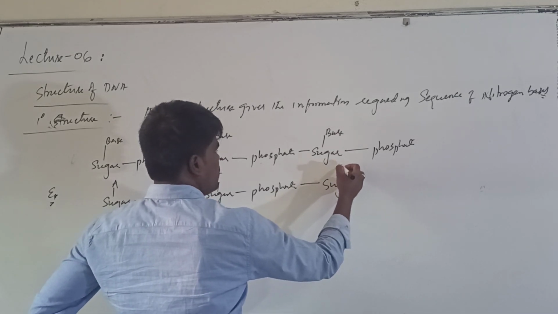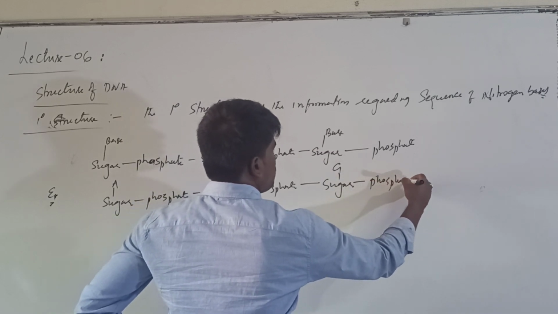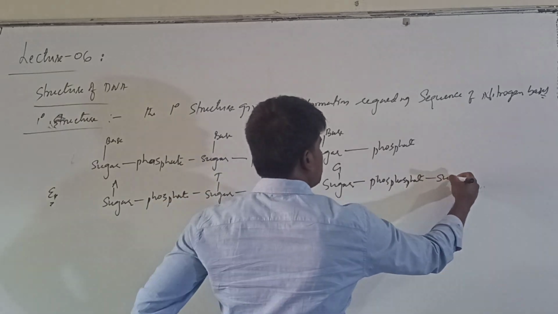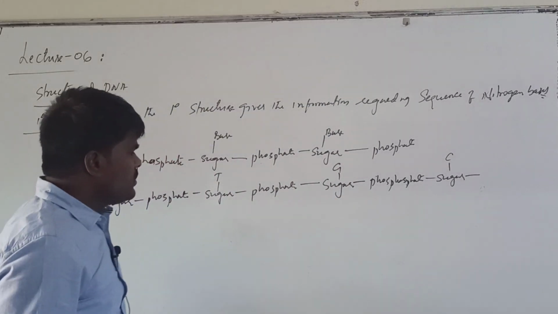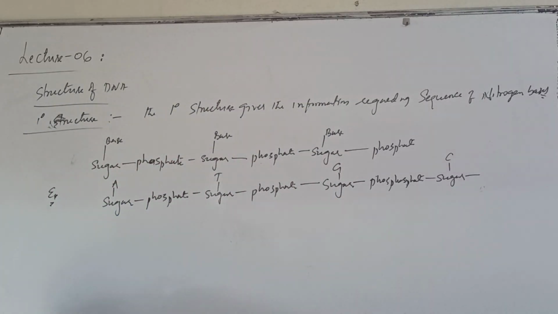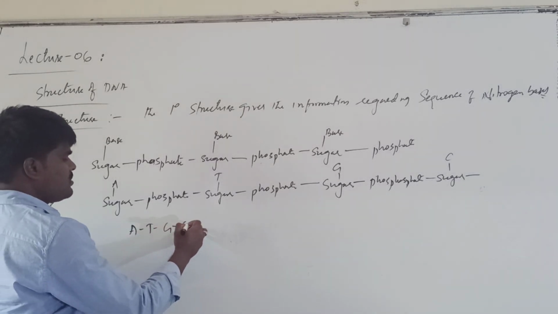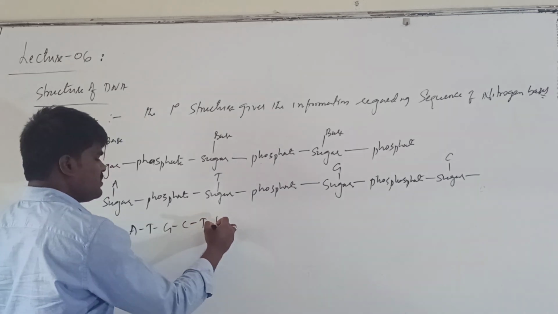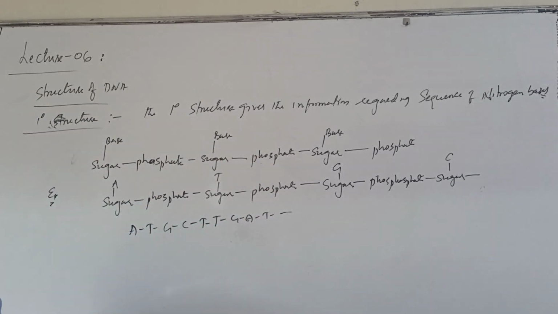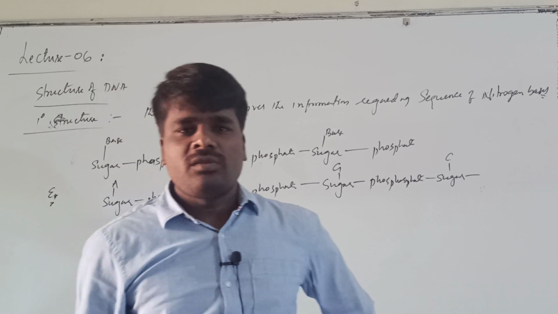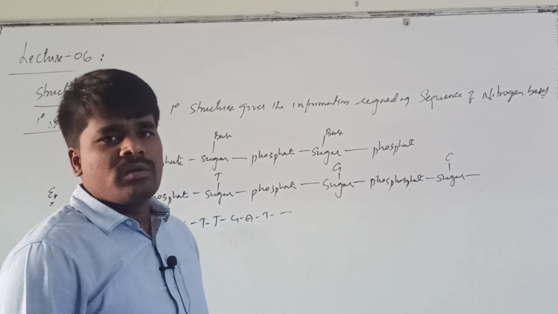This will be the structure; let me take here guanine. This will be connected to the phosphate again, which will be connected to the sugar. Assume that it is connected to this. This goes on like this. So what is the sequence of these nitrogen bases? Here the nitrogen base sequence is adenine, thymine, guanine, cytosine. Again it may be thymine, guanine, adenine, thymine, cytosine. It goes like this. The information regarding the sequence of nitrogen bases in either RNA or DNA is called the primary structure. This primary structure tells us how the sequence is made.